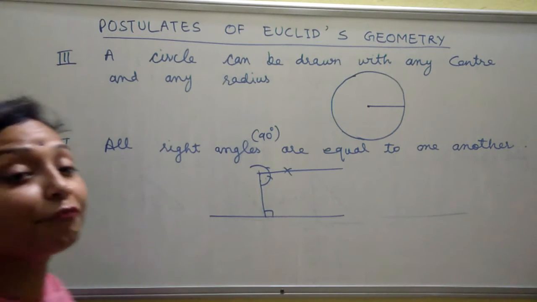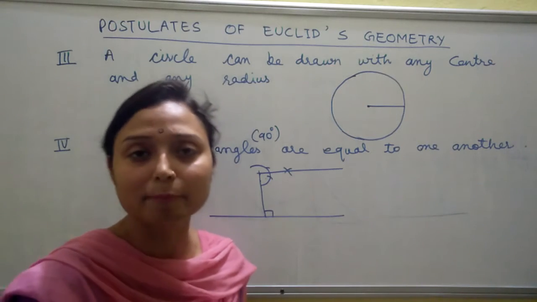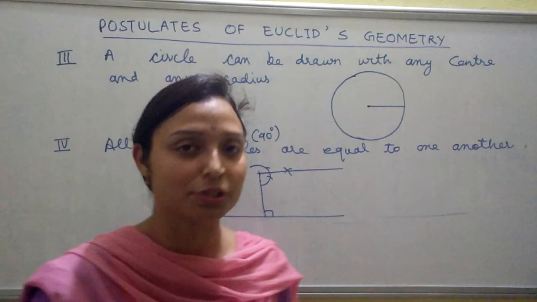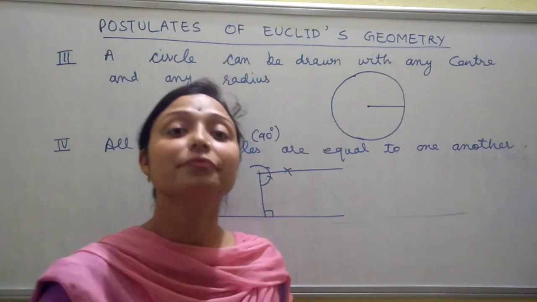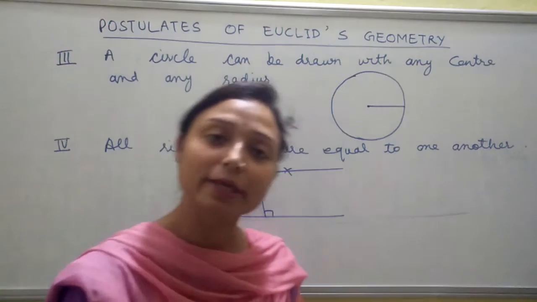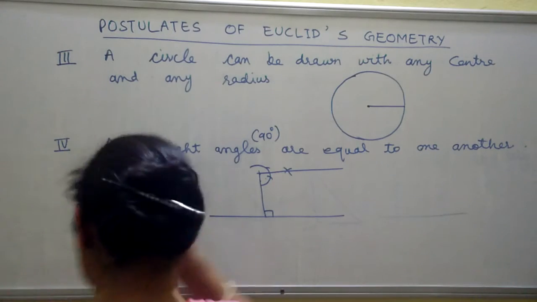Now come to the fifth postulate, that is very important. On that fifth postulate, many mathematicians did their work and gave different equivalent versions of that postulate. Come to that fifth postulate, which is very easy.